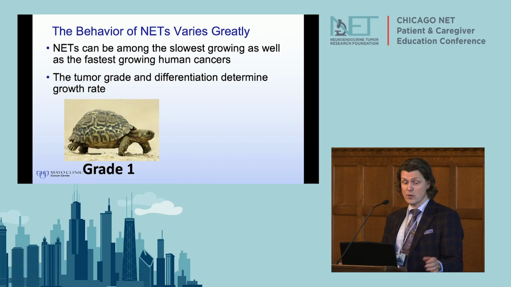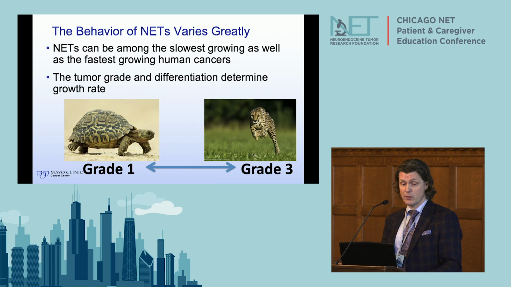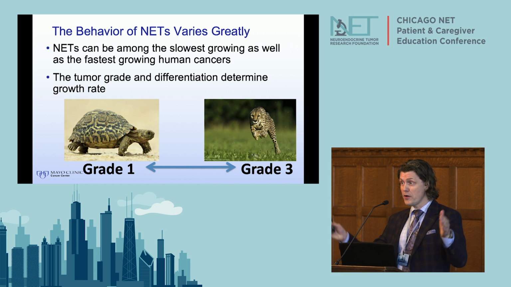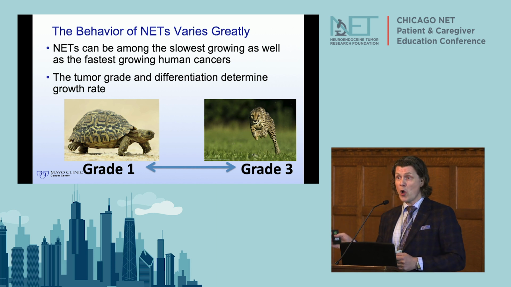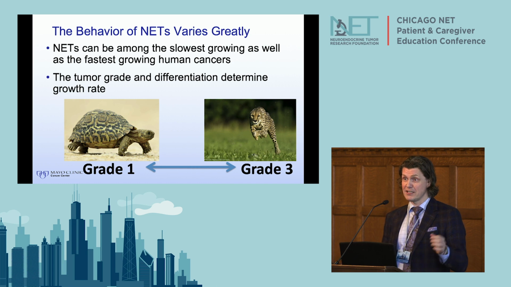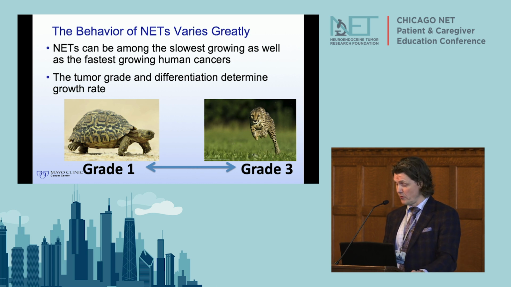And so grade 1 tumors, I sometimes show this picture to patients. They are slow growing generally, and then we have the grade 3 tumors, which are moving much faster. But they are on a spectrum, so it's not like all grade 3 tumors move really fast and all grade 1 tumors move really slow. And we'll talk about tumor grade here a little bit.